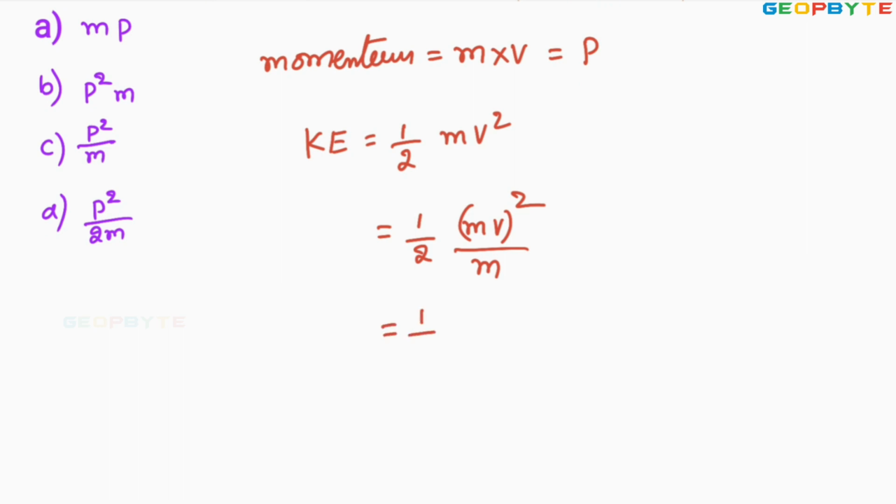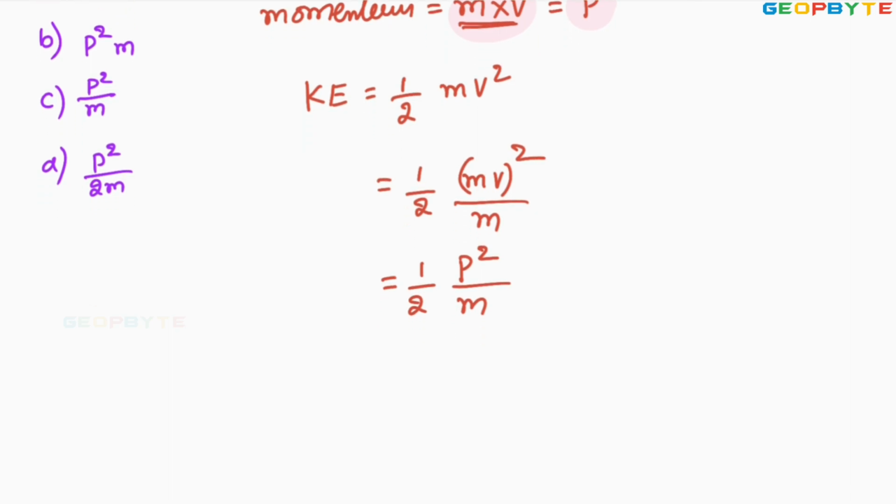It is equal to half into mv, mv equals momentum denoted by p, that is given in the problem, p square divided by m. Therefore, the kinetic energy in terms of momentum is p square by 2m. So therefore the option D is absolutely correct.